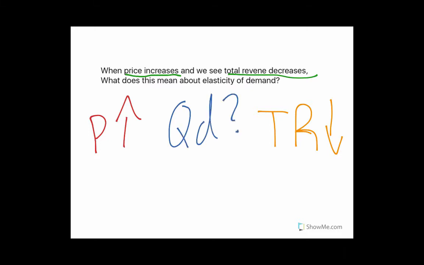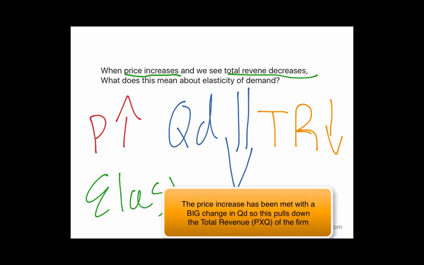We don't know that, but since we do know how elasticity of demand works, we can figure out that since total revenue is decreasing with the increase in price, the quantity demanded is actually decreasing a lot. And then this would be labeled as elastic.